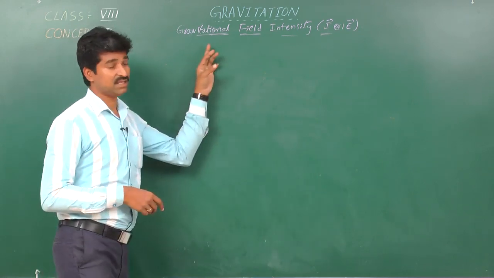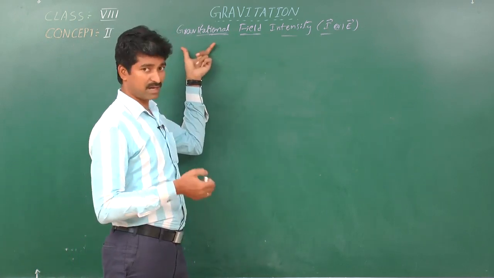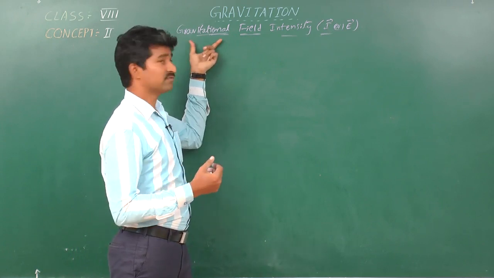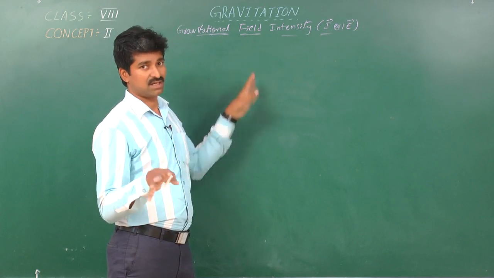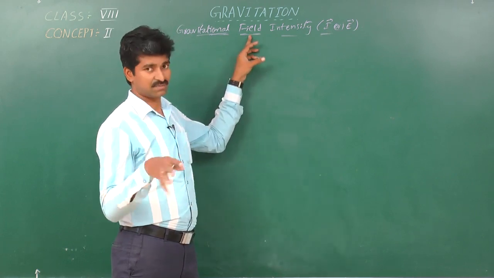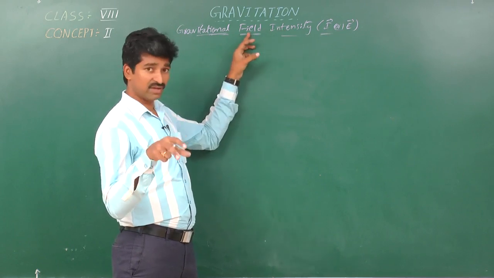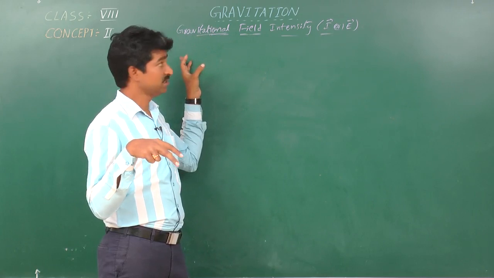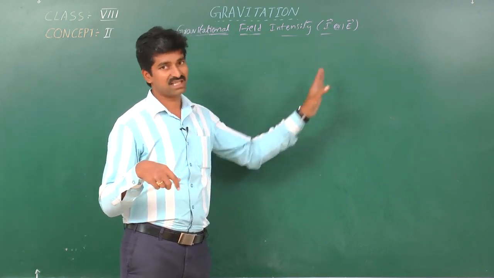Let us see once again: in a gravitational field, every massive body tries to attract another body with a force called gravitational force. Without the existence of a field we can't expect all these results. So what is the intensity of such a field of a force exerted by a massive body? That is what will be covered under this title.